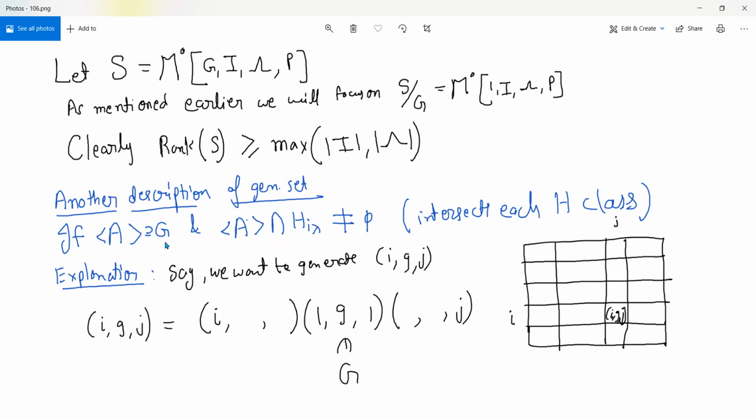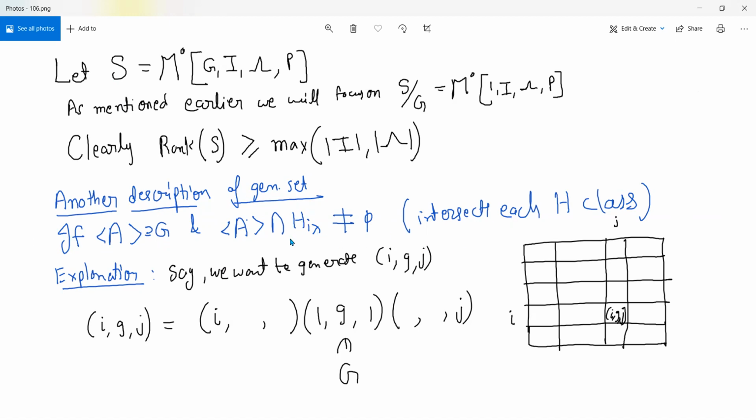Obviously, in our case, the group part will be trivial, but in general. And the other thing is that A, or what you generate by A, must intersect every edge class. Just intersecting every edge class, the claim is, is enough. Then you can generate the whole thing.